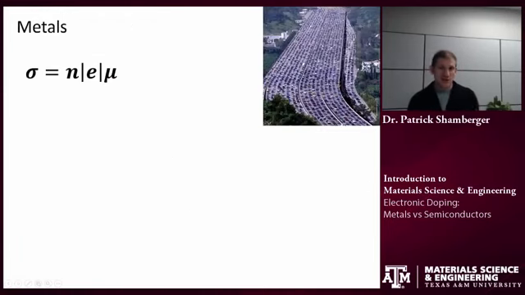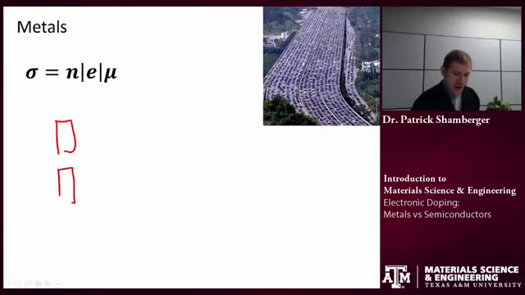I use this analogy because it's a very good description of the two cases, the metal and the semiconductor. So let's think about metals first. Metals, if you remember, have enough electrons to partially fill an energy band. And so it's very easy to excite electrons up to higher unoccupied energy levels and allow them to conduct along. That means N is very, very large. The number of free carriers in copper, in aluminum, in all these metals is a very large number.